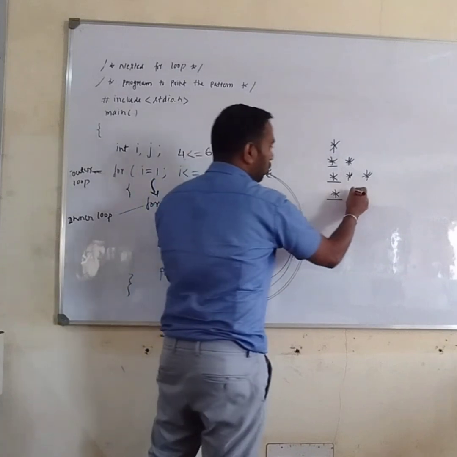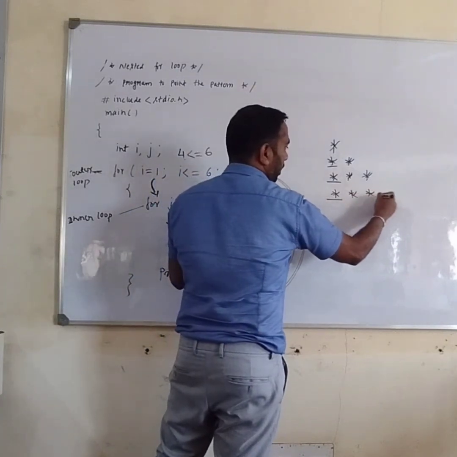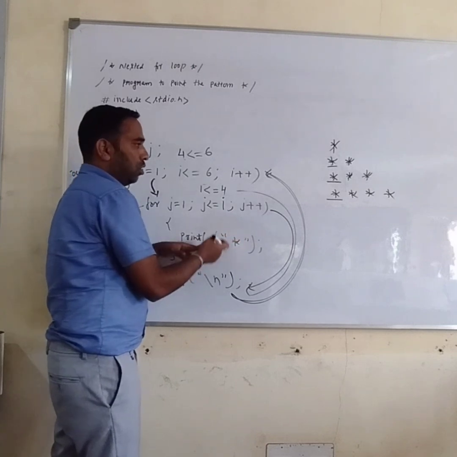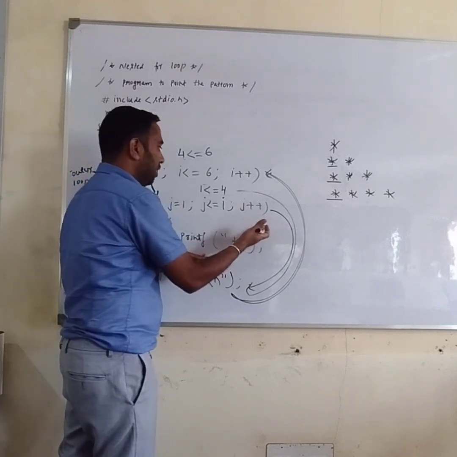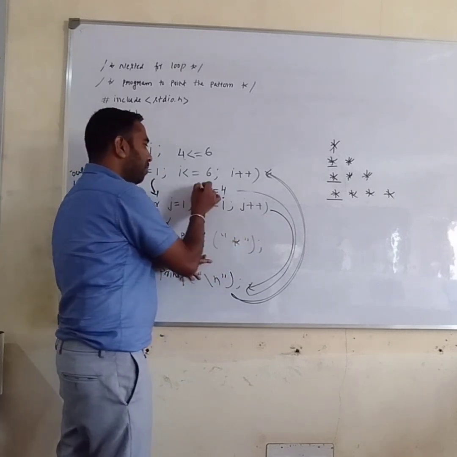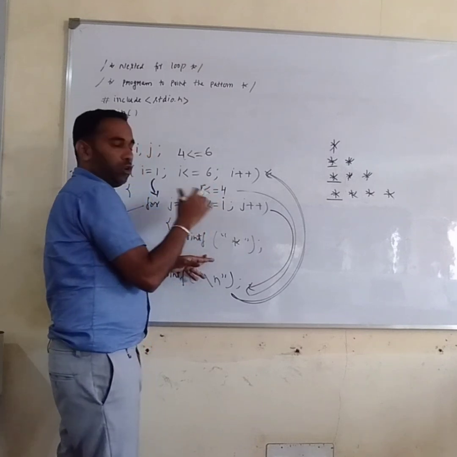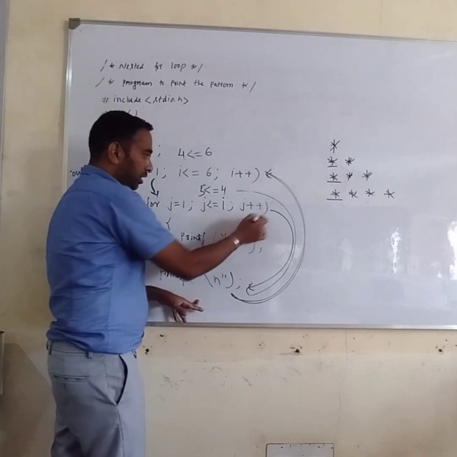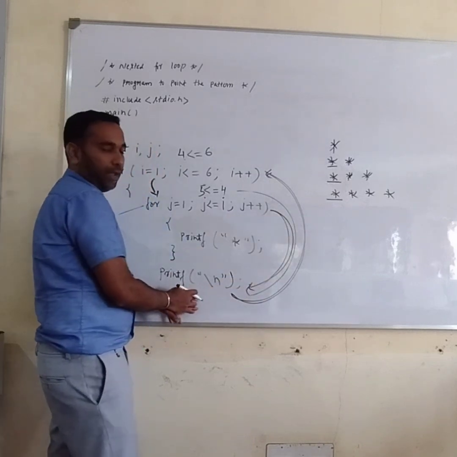J becomes 2, J becomes 3, J becomes 4. After incrementing the value, J becomes 5. 5 is not less than or equal to 4. It's false. You come to this statement, you go to the new line.